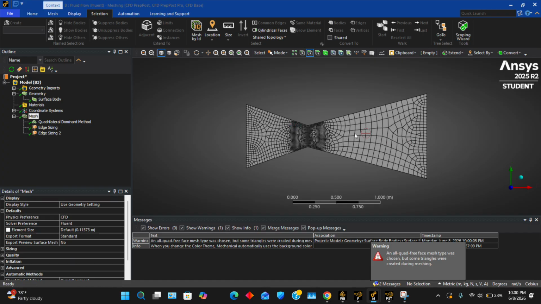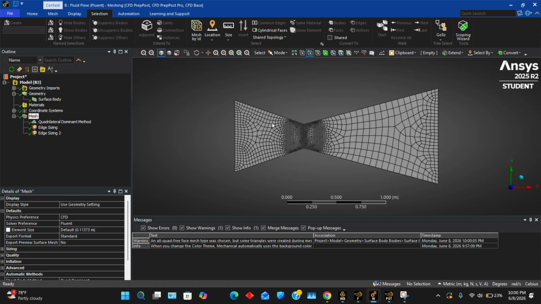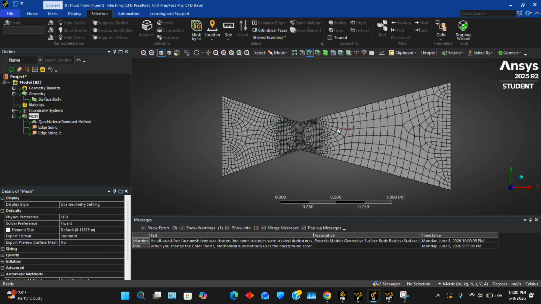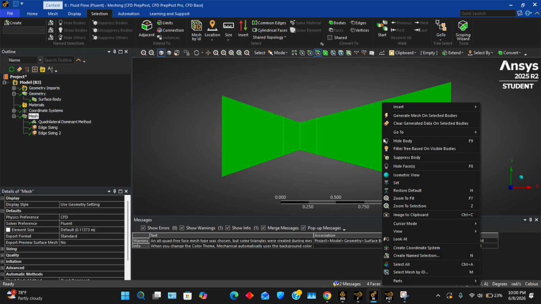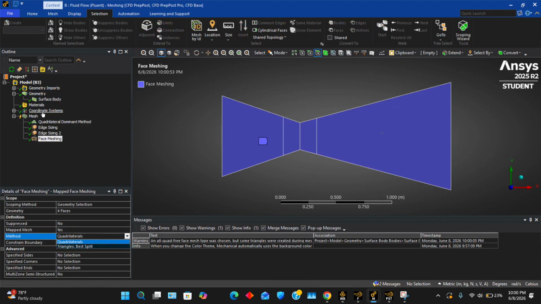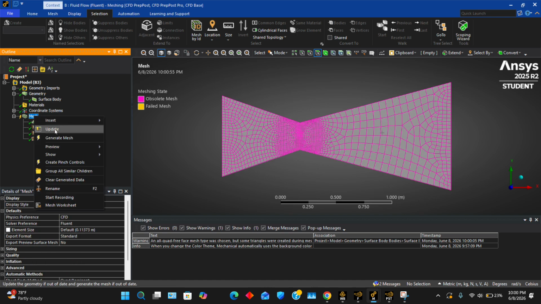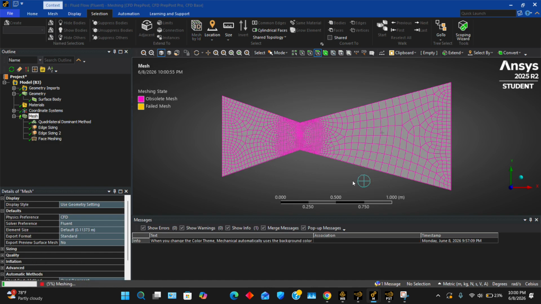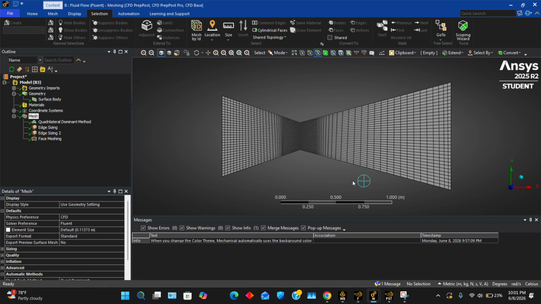So now we have our mesh, but we're gonna make it more structured. And to do that, we are going to go to the face, right click, insert, and it's gonna be face meshing. And then we're just going to generate this mesh again, and it should be more structured. Perfect. So the meshing is now done.